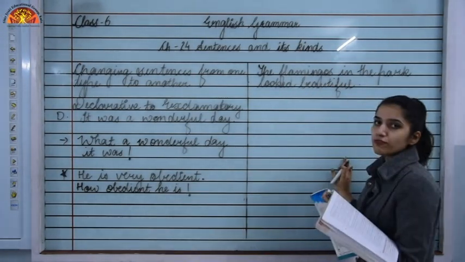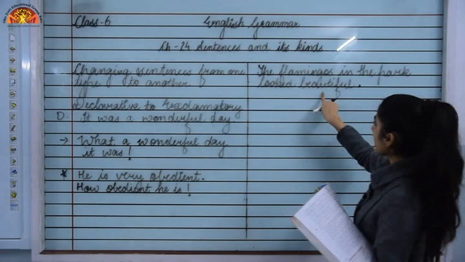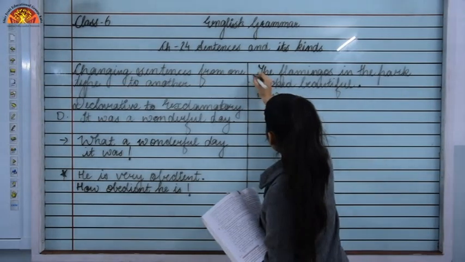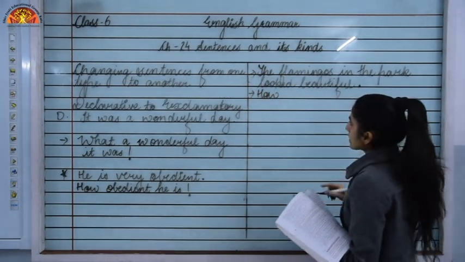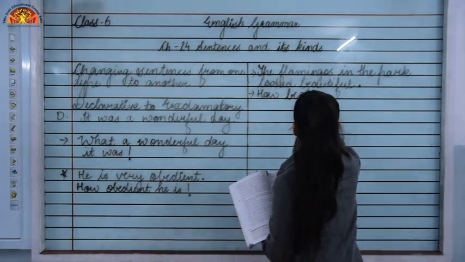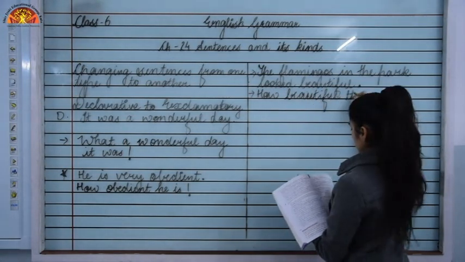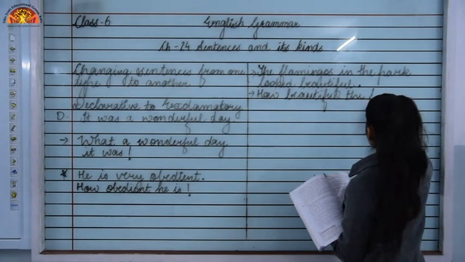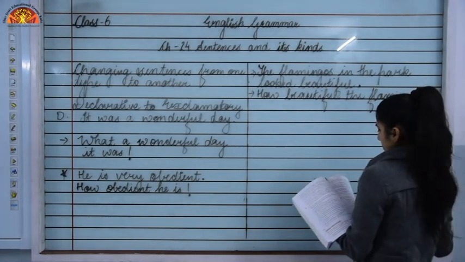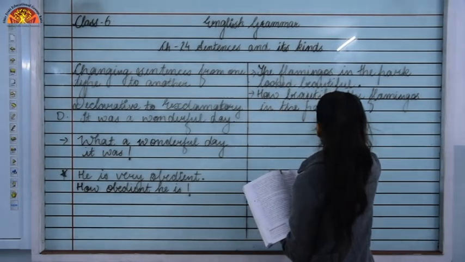Okay, so we have to form what? We have to form the exclamatory sentence. So as you can see, the adjective is not followed by the noun, then we will use how, then the adjective will come, beautiful, how beautiful the flamingos in the park looked.